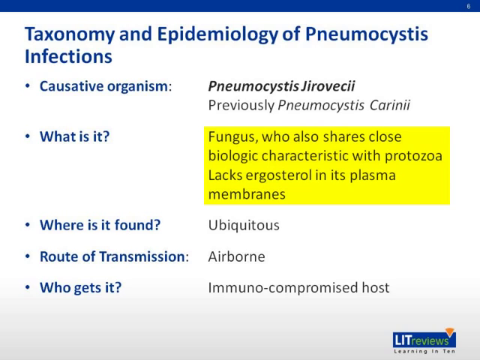Importantly, it lacks ergosterol in its plasma membranes, and hence, antifungal treatment will not work for pneumocystis infections. The fluconazole is not going to work. Where is it found? It's ubiquitous, it's found in our environment, and frequently it's spread via airborne. Who gets it? The immunocompromised host, as highlighted earlier.